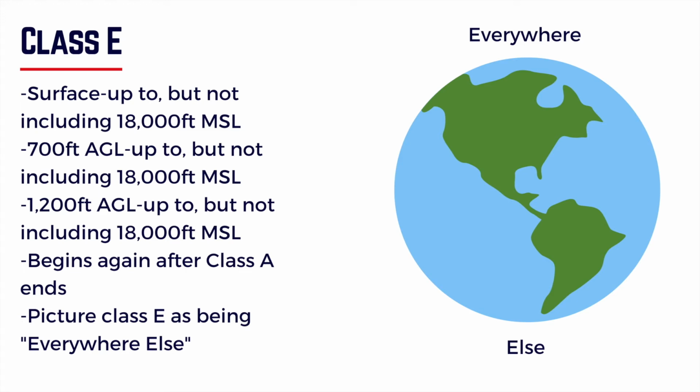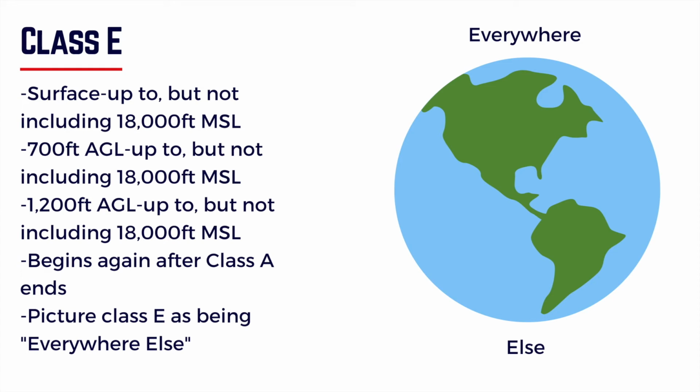And the reason is that at 18,000 feet, another airspace starts, and that airspace is Class A that we've already reviewed in another video. So up to, but not including 18,000 feet mean sea level is typically how you will see it written or hear it.